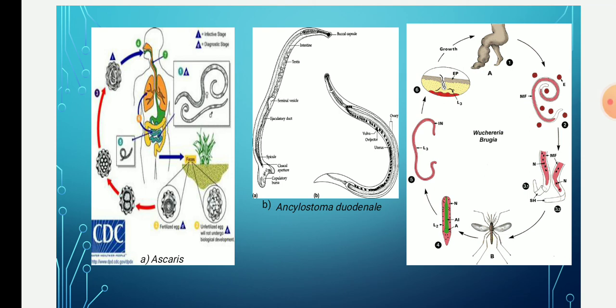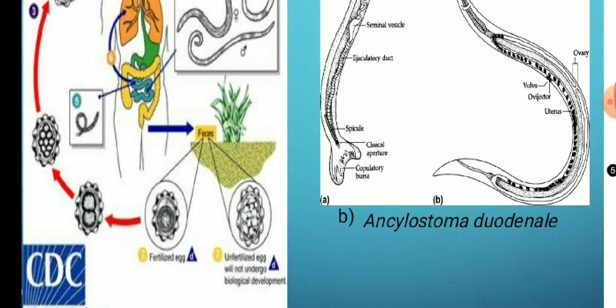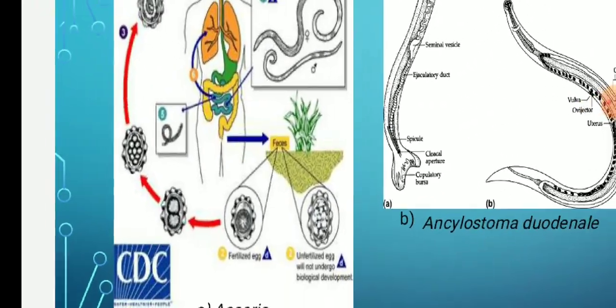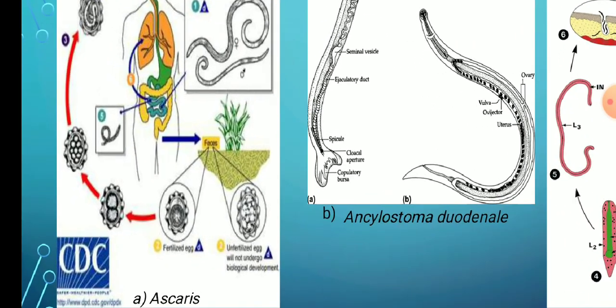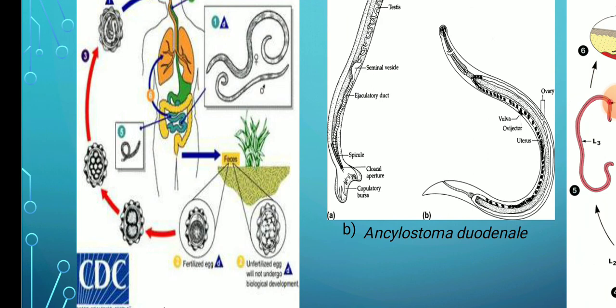The life cycle begins from the eggs. The mature Ascaris resides in the intestine of man, and the mature female releases eggs through the feces.